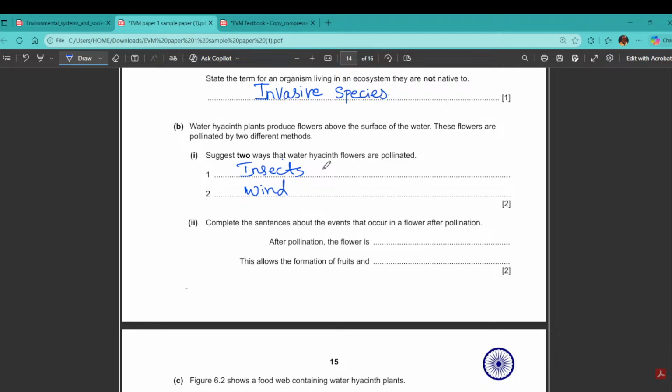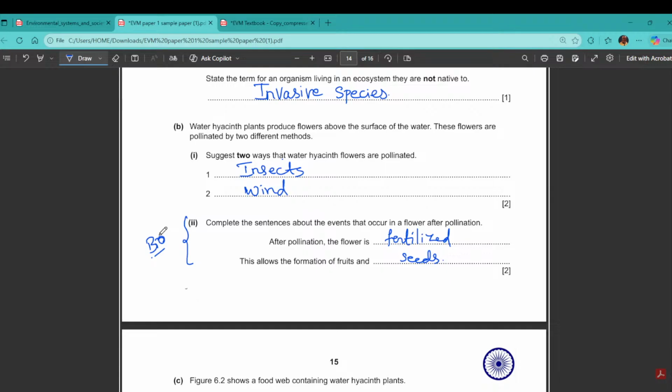Now complete the sentence about the event that occurs in the flower after pollination. After pollination, the flower is fertilized. This allows the formation of fruits and seeds. This is how they connect the bio topic. So that's why if you have a combination of bio and EVM, 0610 and 0680 code, then it is really very helpful for you to excel in EVM.